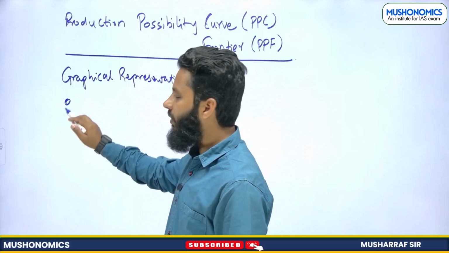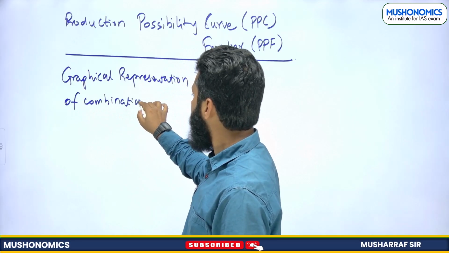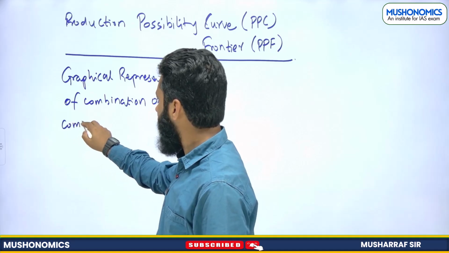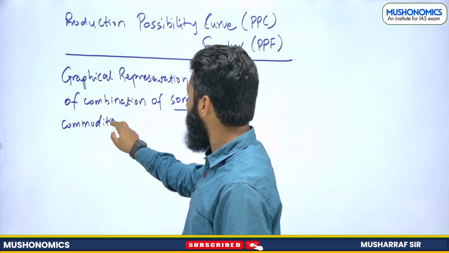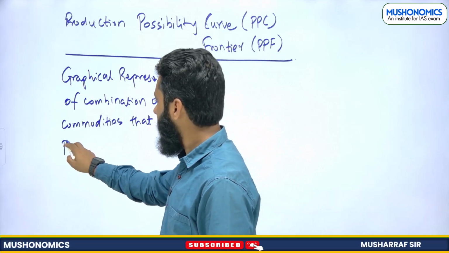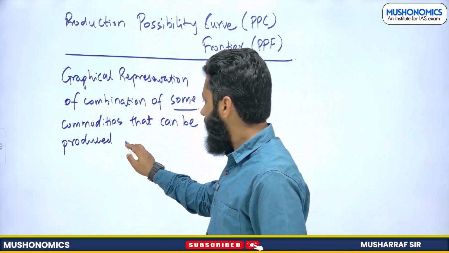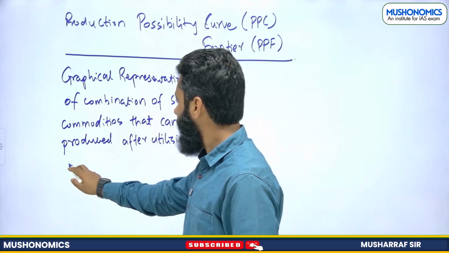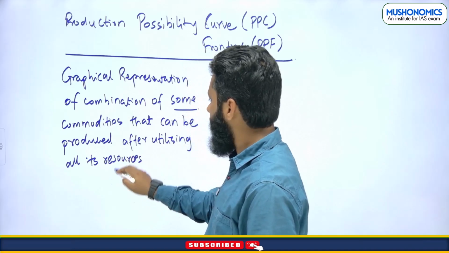of combination of some commodities. I will explain why some commodities that can be produced after utilizing all its resources, right?